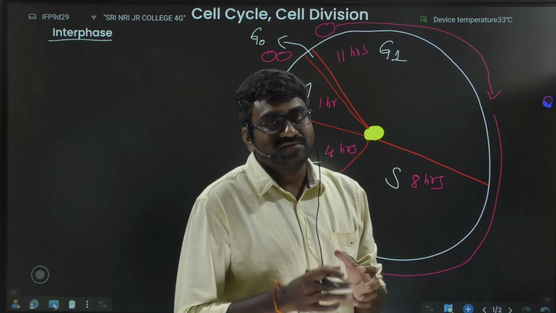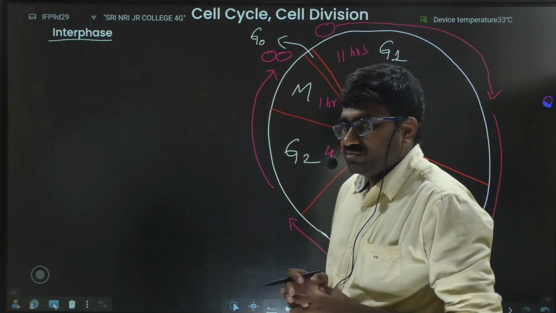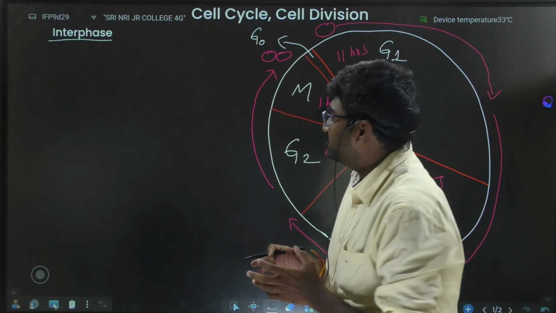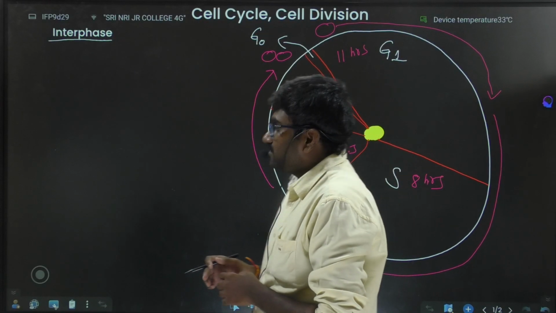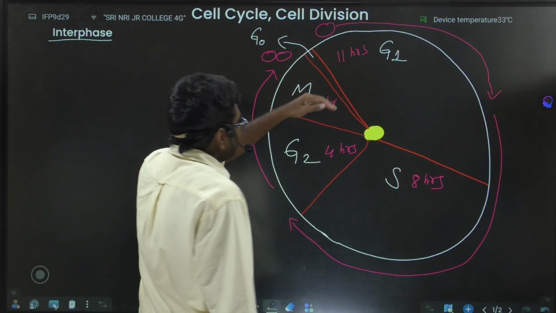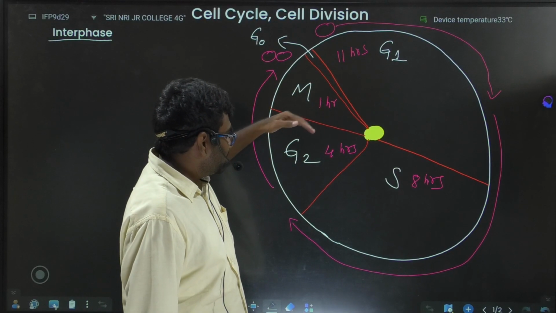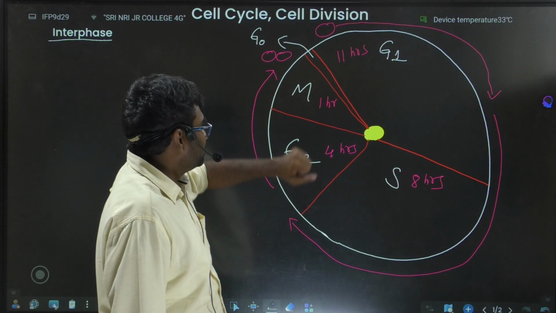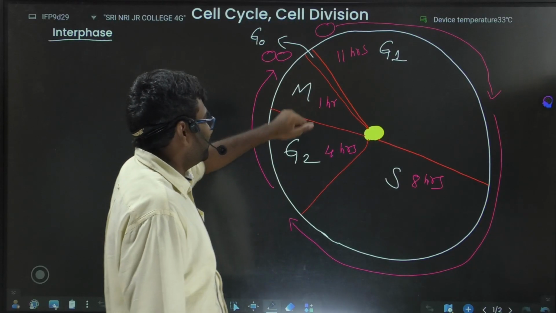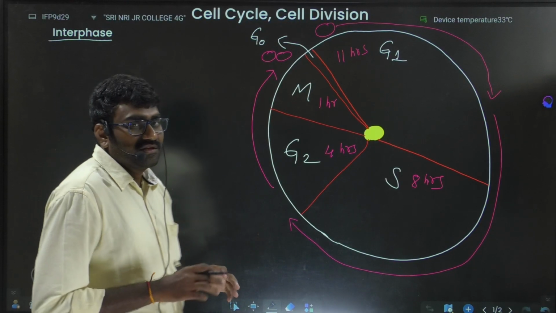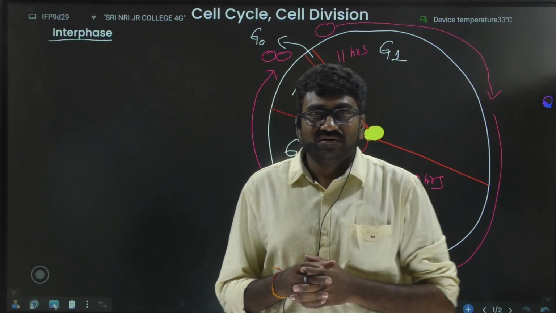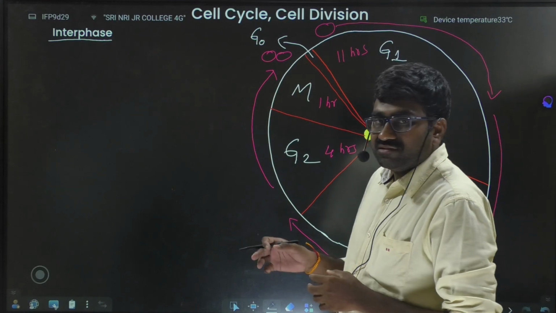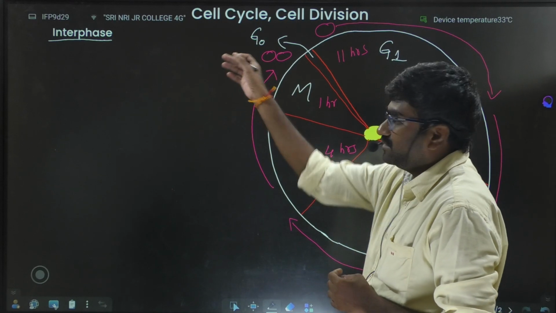In cell cycle and cell division, mainly two phases are involved: interphase and M phase. Interphase starts with G1 and ends with G2, and is followed by the mitotic division, that is M phase. The cell lasts 95%, that means the cell remains 95% in interphase only.